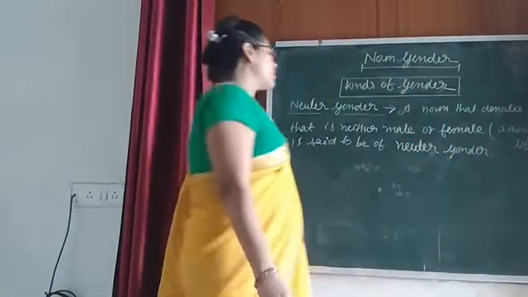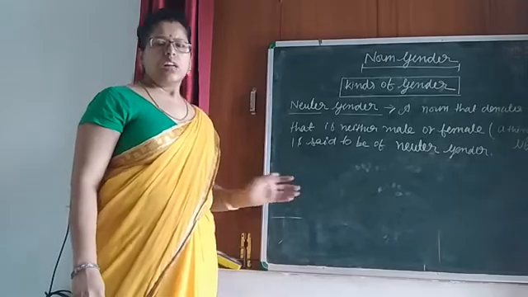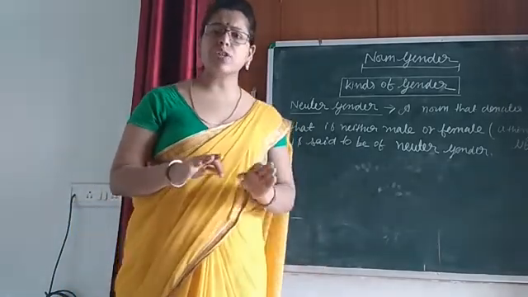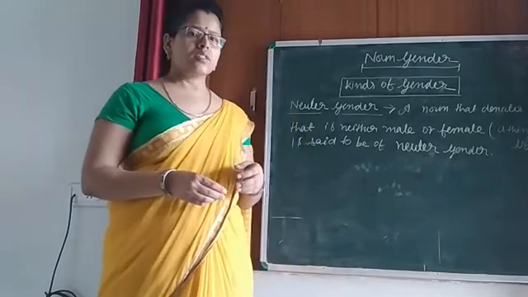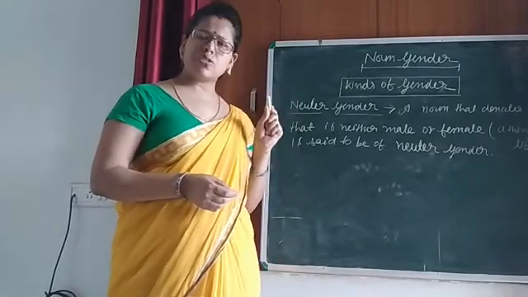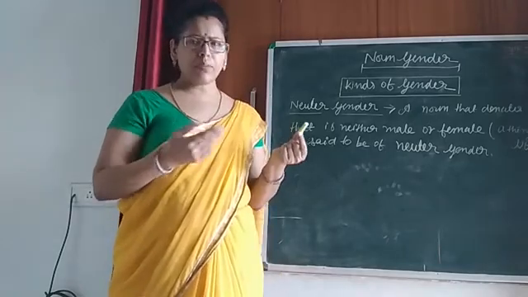This definition wants to say that a noun should be either male or female. But if you are getting none of them, suppose that I have a chalk. What is the gender of this chalk? Chalk is neither male nor female.